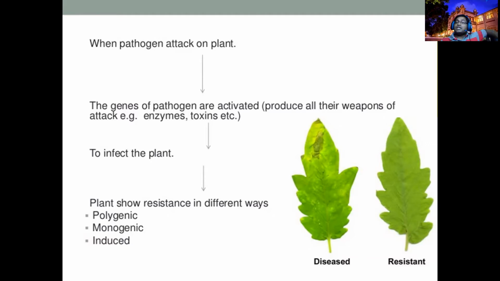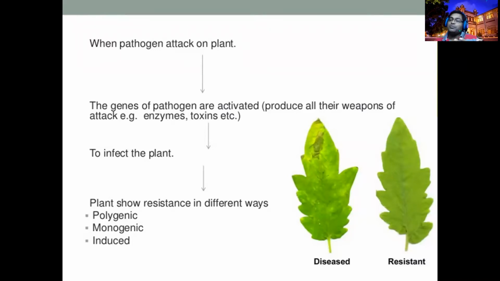We call it adult plant resistance, and adult plant resistance is good. Why? If it is activated before flowering, then the latter part, the harvesting stage, will not be affected. But this gene expression varies with, or is influenced by, environmental temperature and pathogen density. That is the problem, and that is why adult plant resistance or polygenic resistance is not prominent.